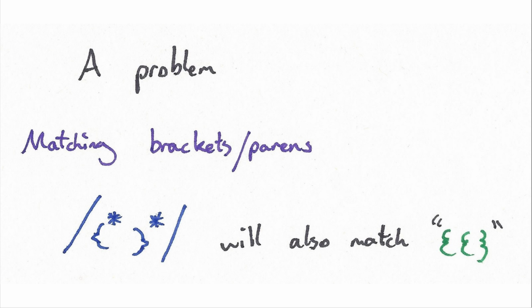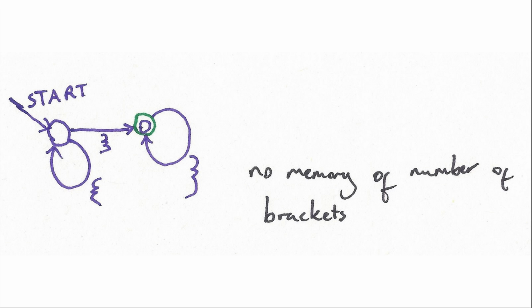Now, you can probably imagine why, if you think back to the finite state automata I just introduced earlier, because this would be the finite state automata. You would start off here, and you can open a bracket anytime you want, and you can go over here, and you close the bracket anytime you want. You just keep on going back here, but you have no memory of what you've done before. I could go 100 times over here, and then go to the second state, and I wouldn't know how many times I've gone in the first state. I'm just a little ant following this arrow going like that. So it makes sense that you can't have these parentheses.